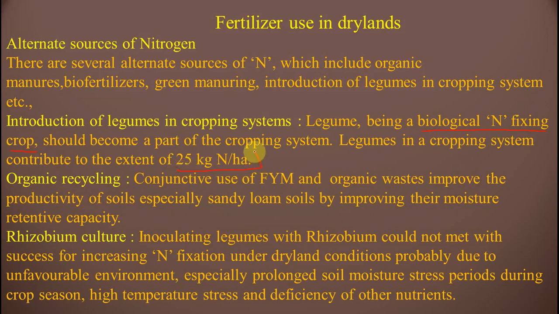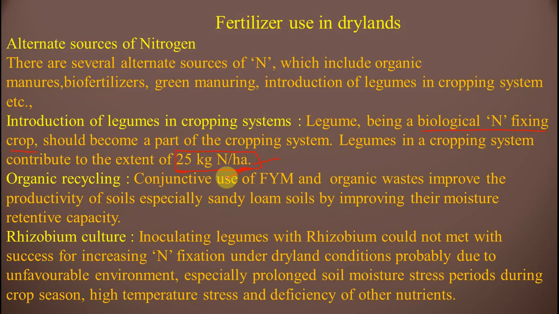It is very important, per hectare. You have to remember this: 25 kg nitrogen per hectare. If you plant legumes in a field, they give 25 kg nitrogen per hectare to the field.